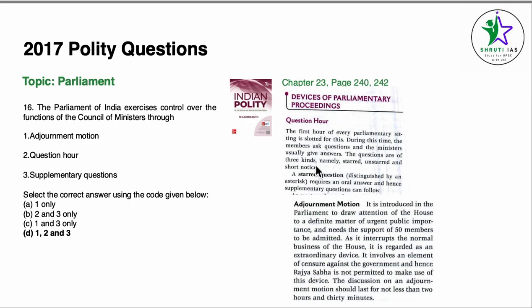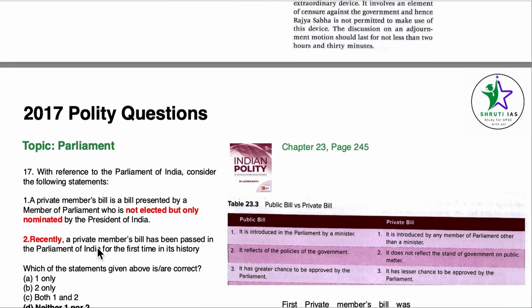Question hour is also here. Starred questions, adjournment motion, as well as supplementary questions are a part of different devices of parliamentary proceedings. So all three are correct here.